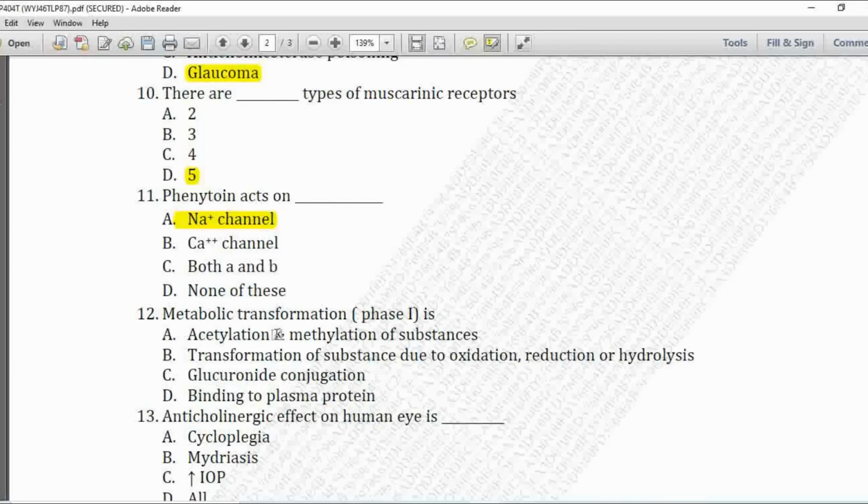Next MCQ 12, metabolic transformation phase 1 is. Option A is acetylation and methylation of substances, B is transformation of substance due to oxidation, reduction, and or hydrolysis, C is glucuronide conjugation, D is binding to plasma protein. So here the correct option, that is metabolic transformation phase 1, is transformation of substances due to oxidation, reduction, or hydrolysis. So option B is correct.